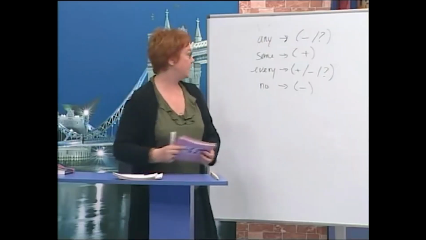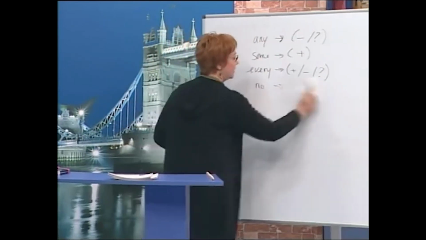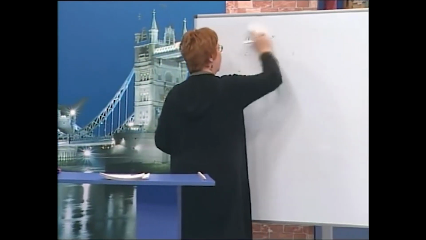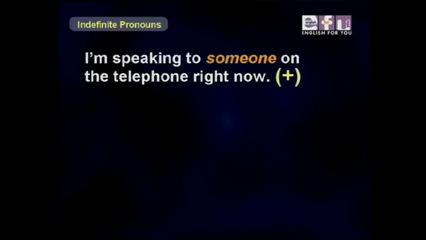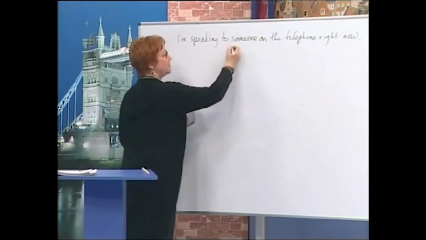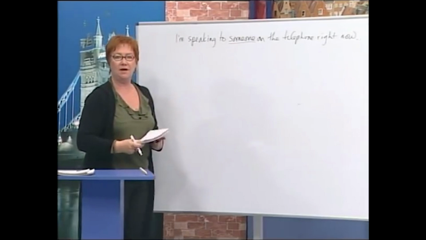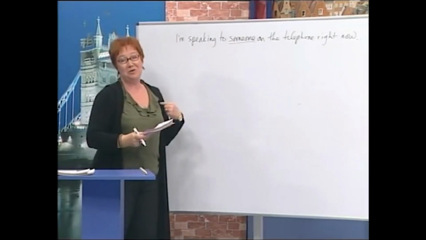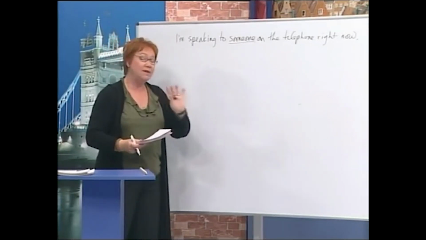Now, let's look at some sentences using these, and you can see how they look. First of all, I'm speaking to someone on the telephone right now. I guess I know who it is, but you don't know. It's not important.